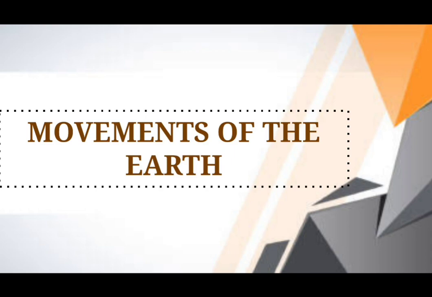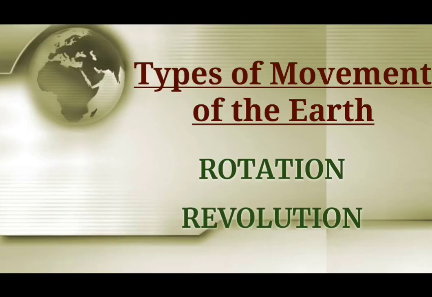All the planets of the solar system, including the Earth, are always in motion. However, we cannot feel these movements. These movements are rotation and revolution. These are the types of movement of the Earth. In this class, we are going to discuss the first movement, that is rotation.